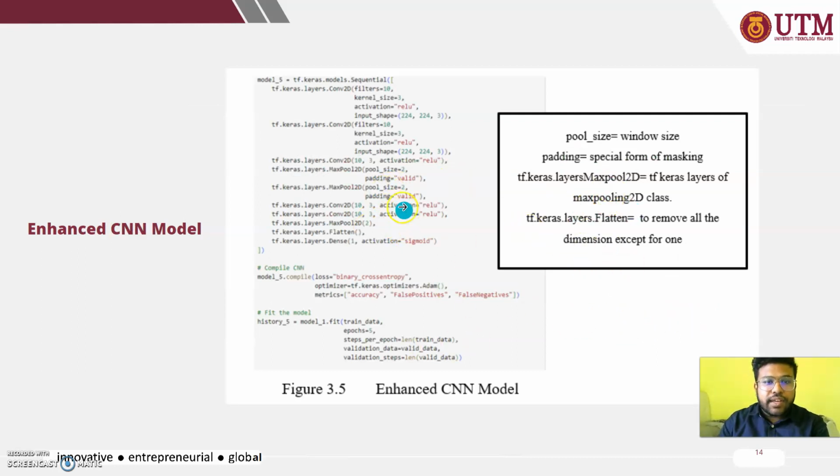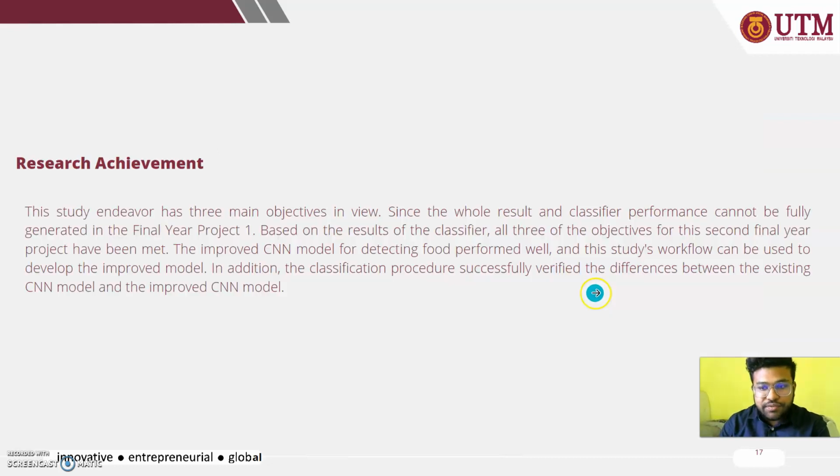So here I have added the extra pooling layers. So pool size is actually window size, and padding is given, and the Maxpool 2D is actually the TF layers, I mean the TensorFlow Keras layers of Maxpooling 2D class, and the flatten is used to remove all the dimensions except for one to make the picture to identify.